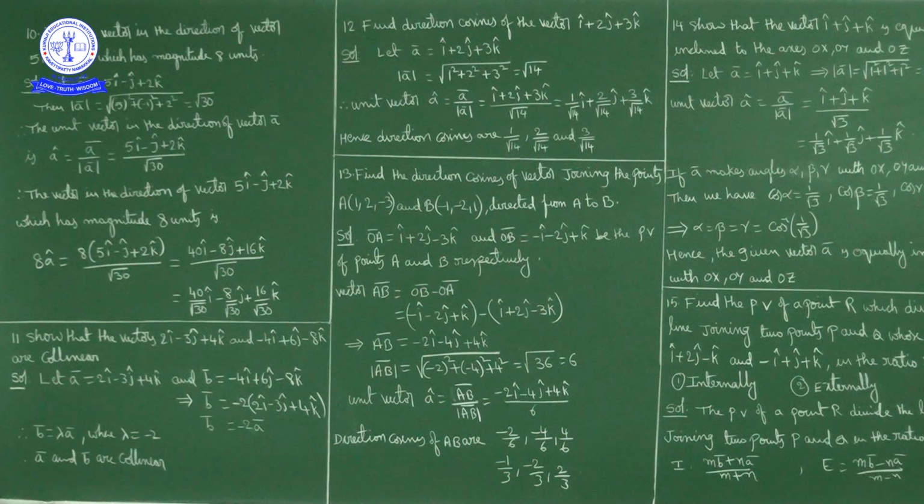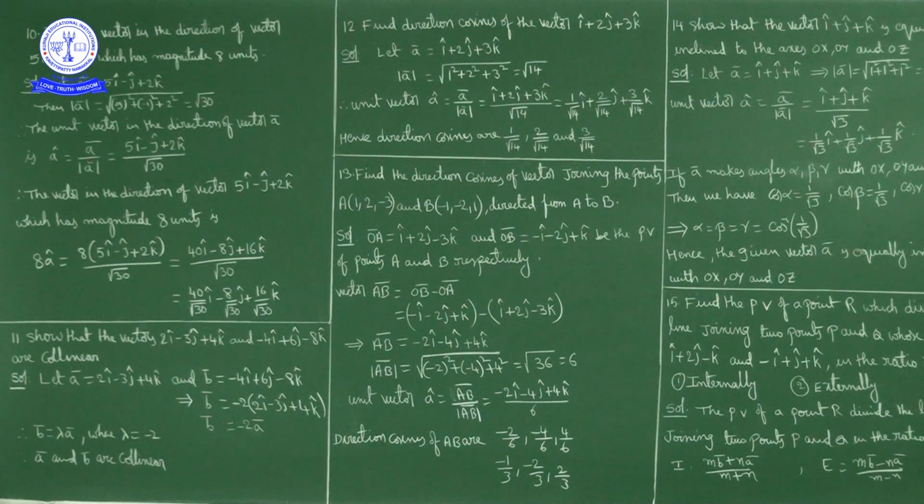Like this you can write, or else you can write like this also. If you observe whether corresponding components are in the same ratio or not: i component is 2 by minus 4, which is minus 1 by 2. Here j component is minus 3 by 6, which is minus 1 by 2. k component is 4 by minus 8, which is minus 1 by 2.